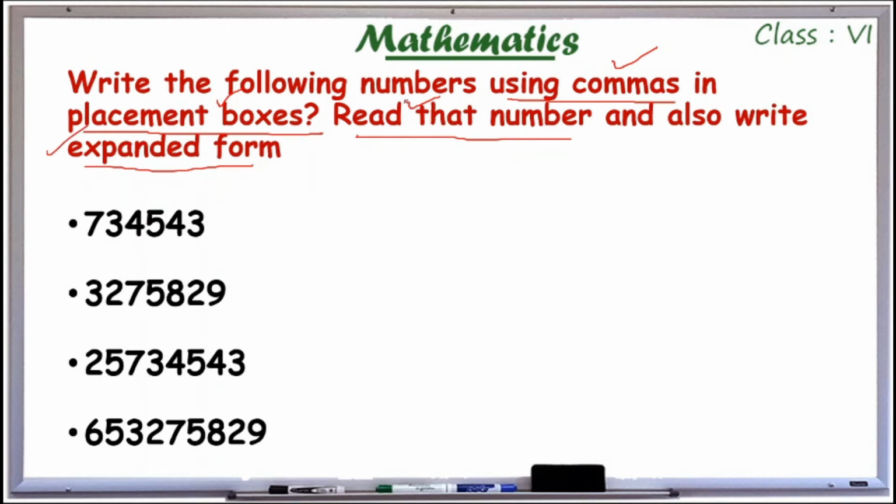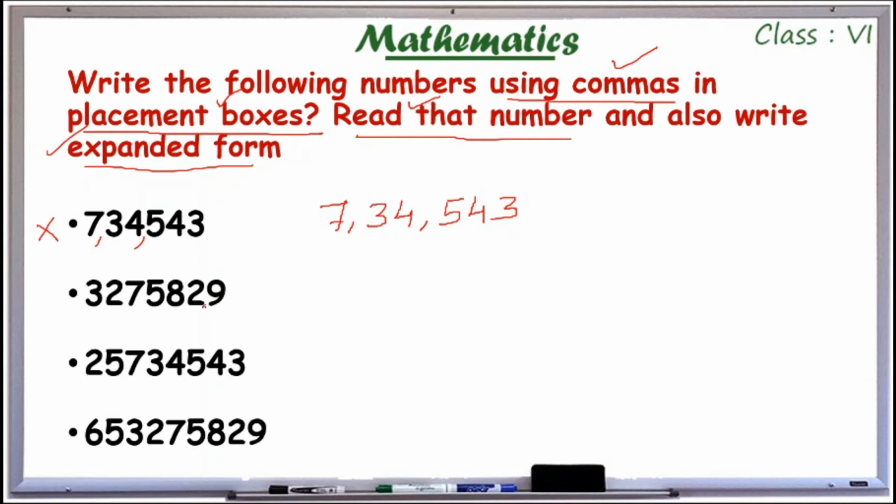So first we are putting commas. So consider this first number. After the first 3 digits I have to place a comma, then after 2 digits I have to place a comma. So I can write this as 7,34,543.